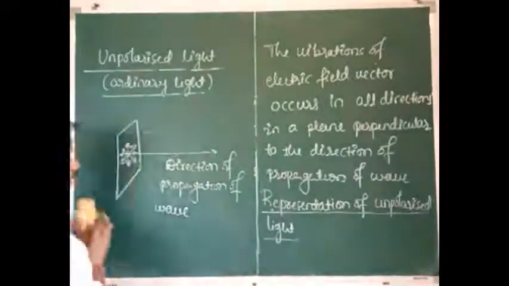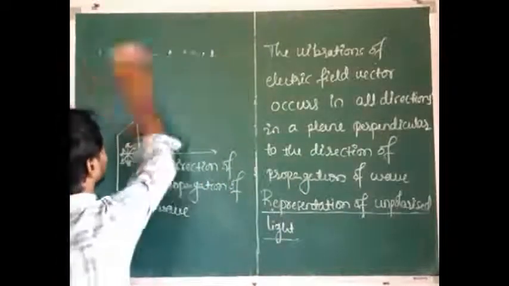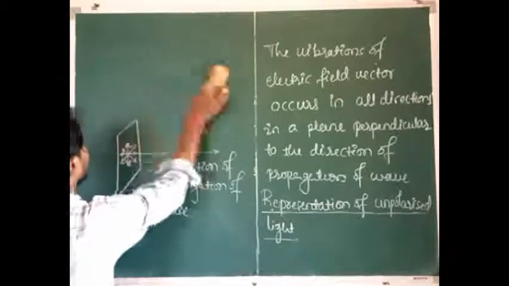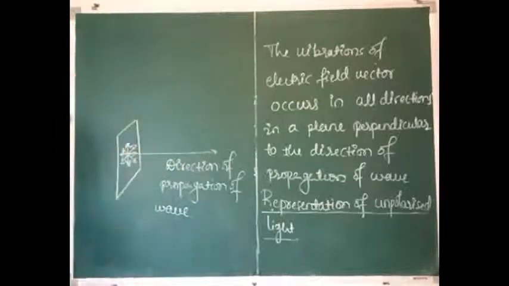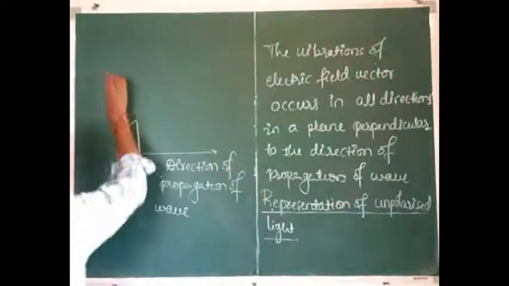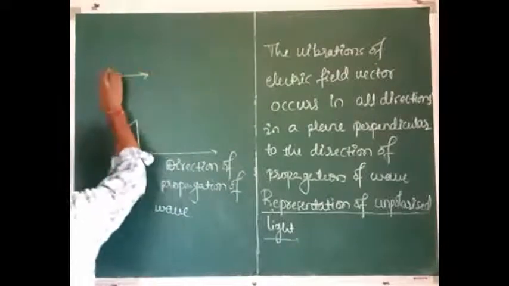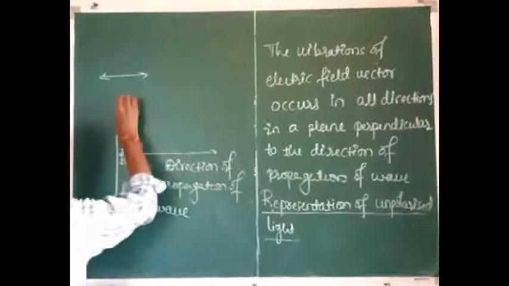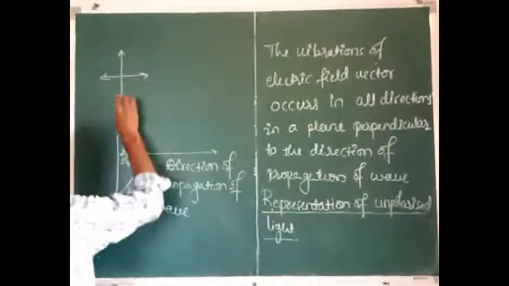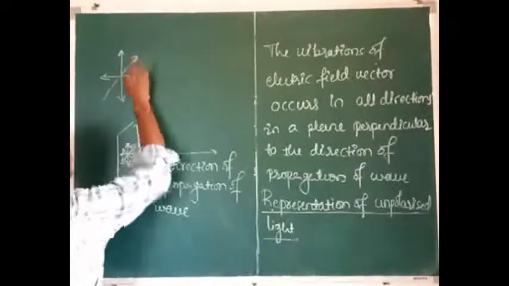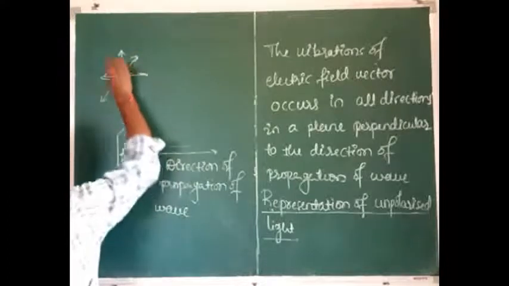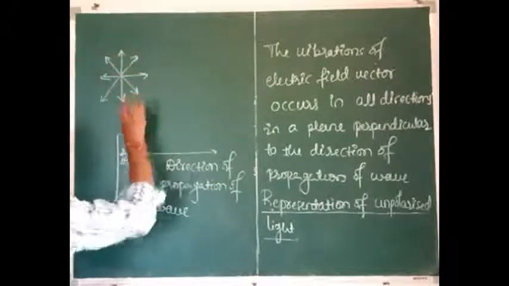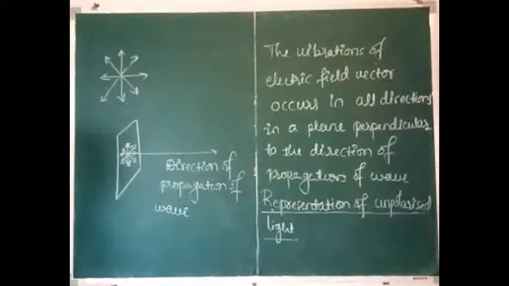See here, these are the light vibrations or electric field vibrations which are in all directions. Okay, so this is the representation of unpolarized light, and there is another way to represent the unpolarized light.